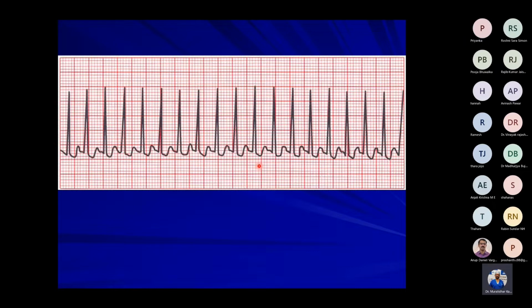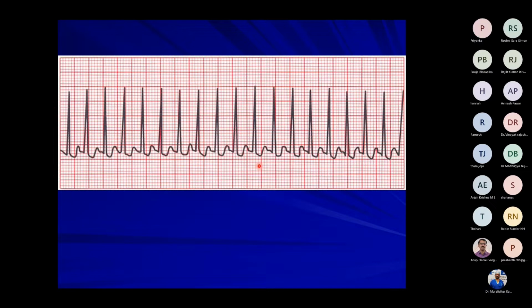So what is the diagnosis? Sinus tachycardia, sir. Is there a P wave? There is no clear-cut P wave in this. So this is supraventricular tachycardia or narrow complex tachycardia, regular, which is commonly supraventricular tachycardia.